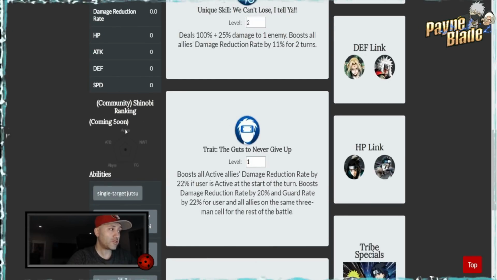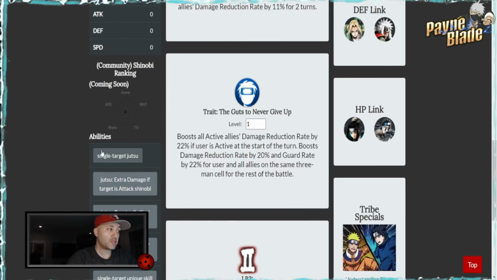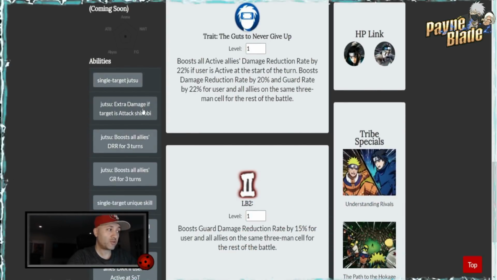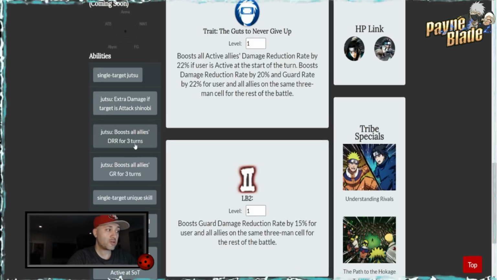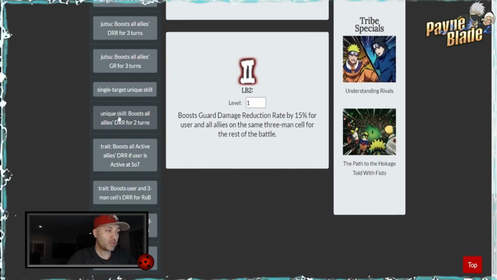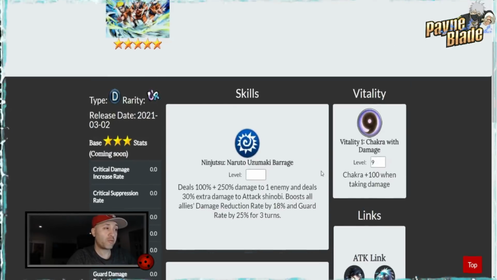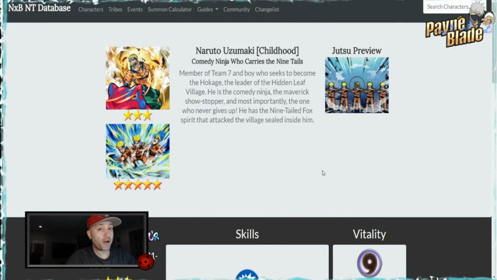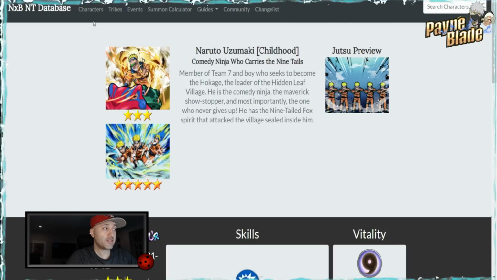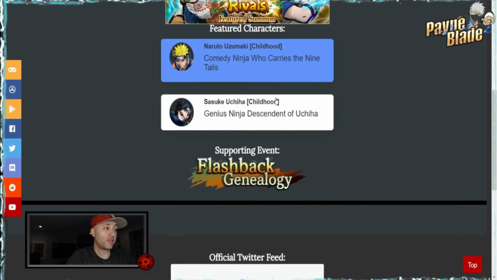So the cool thing about this as well too is it's got the abilities right here. So it actually tells you single target jutsu does extra damage if it's an attack shinobi, gives you what the jutsu does and the amount of turns, as well as covers the unique skills, which is the skill 2s, the trait, and as well as the LB2. So well put together, guys. Very informative, a little harder to see on mobile, just so you're aware of that, but it is an incredible overview of a wiki that we should be looking for.